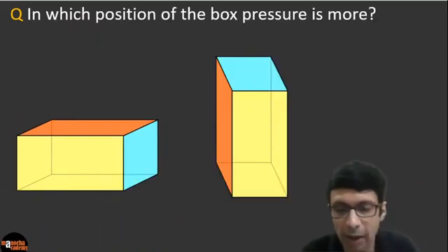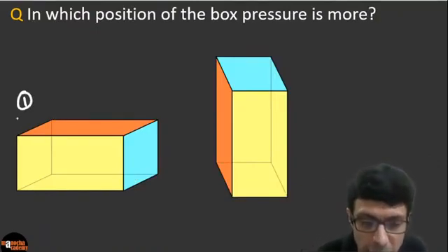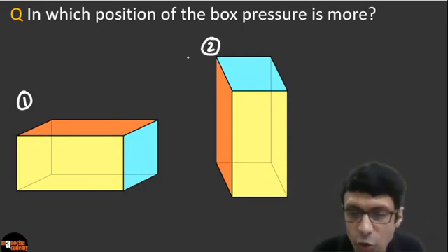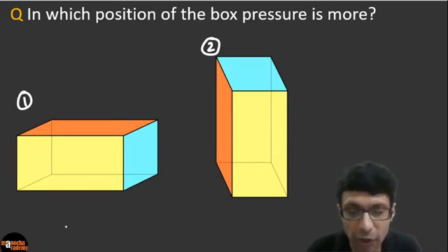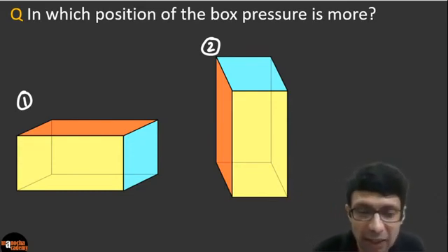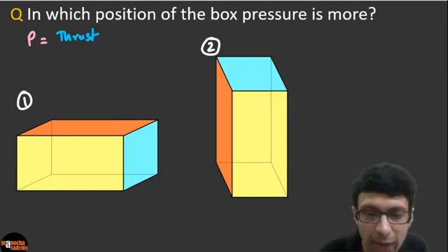So now, guys, can you tell me, suppose you change the position of this box, right? You can see the box is placed in this position, and let's say we turn the position of the box and now it's in this position. So in which position of the box is the pressure more, or do you think it's going to be the same? Is the pressure more in position 1 or 2, or is it going to be the same? What do you guys think? Again, just to give you a reminder, pressure is the force or the thrust per unit area.